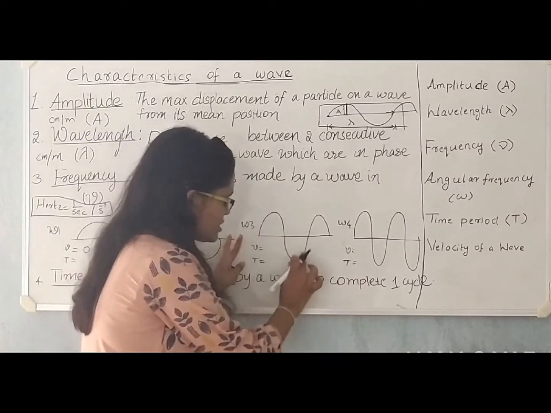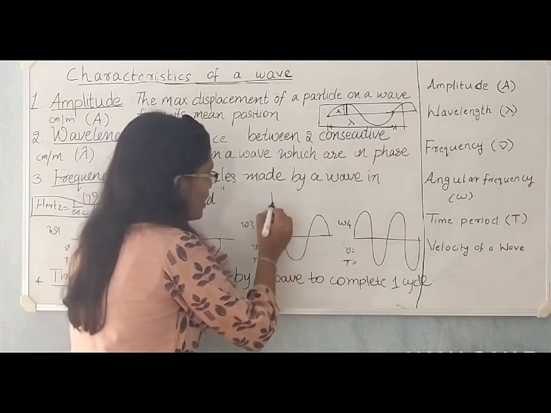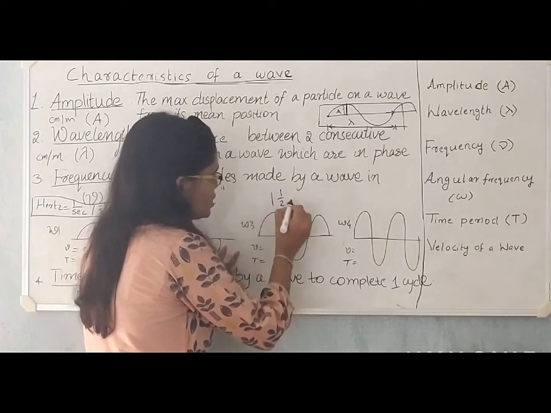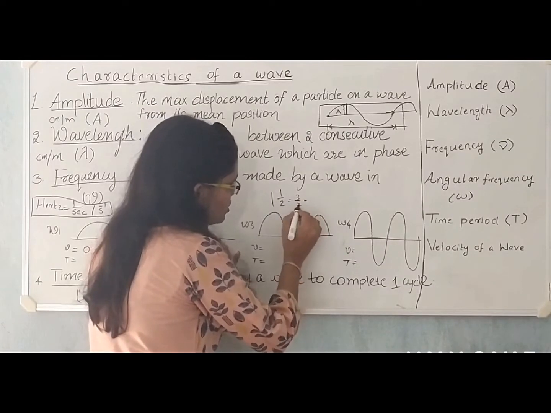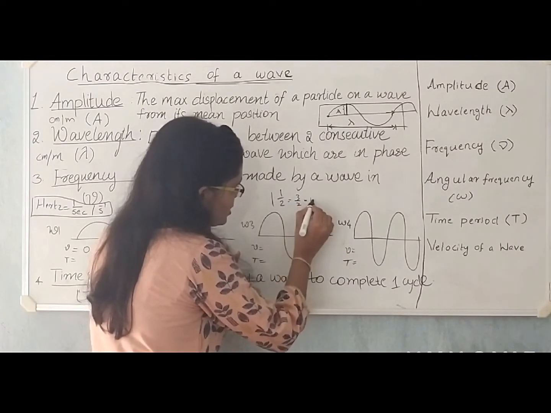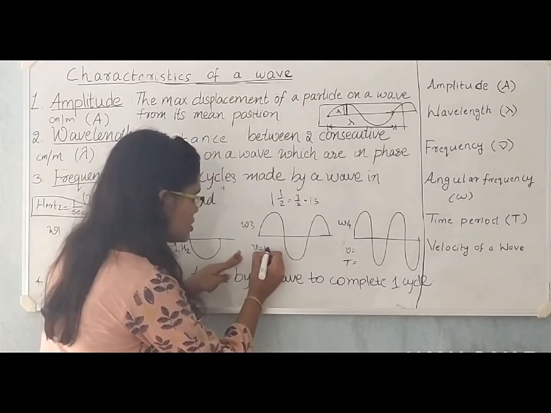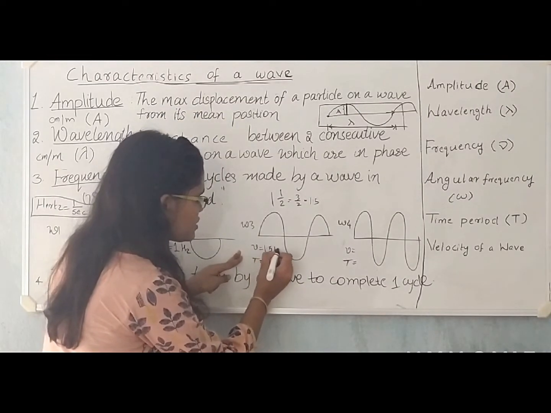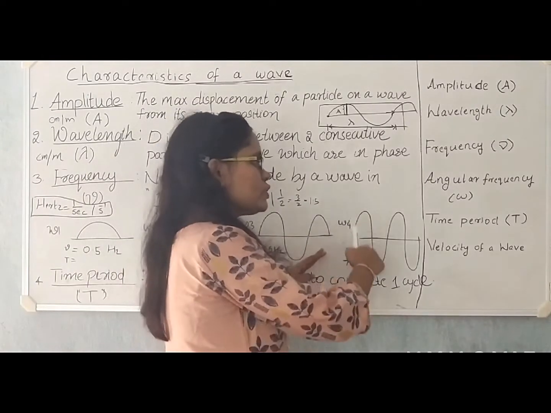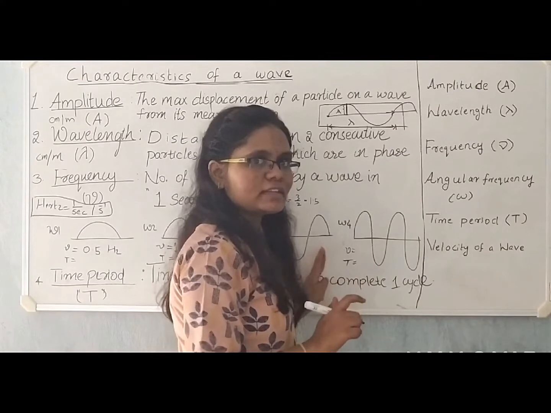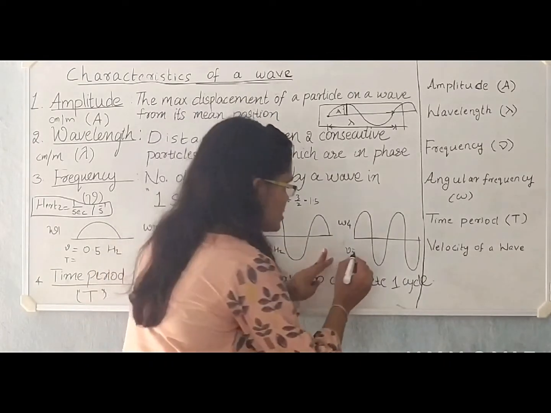It is completing 1 and a half cycles in 1 second. 1 and a half is 3 by 2, which is 1.5. So the frequency of this wave is 1.5 hertz. Now wave 4 is completing 2 cycles in 1 second. So wave 4 has a frequency of 2 hertz.